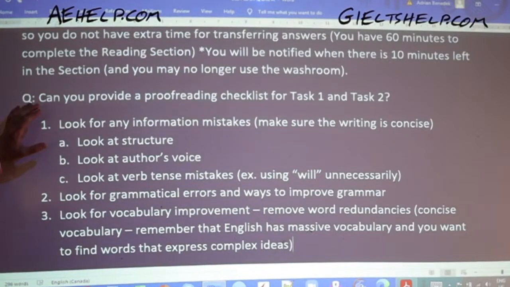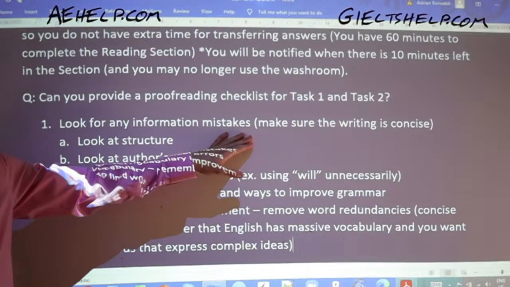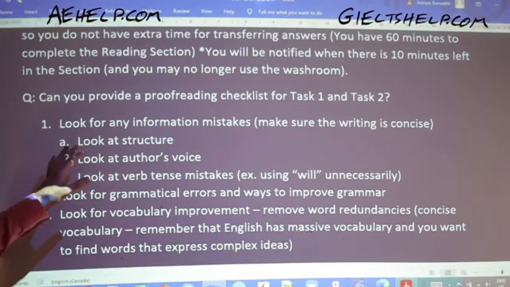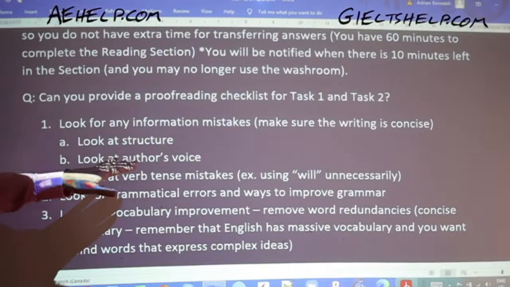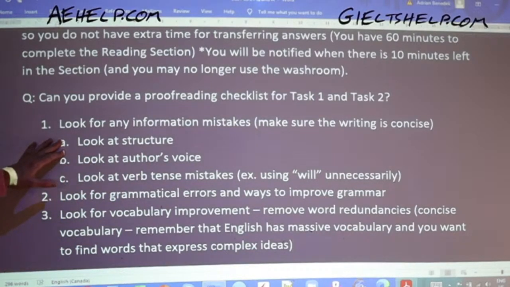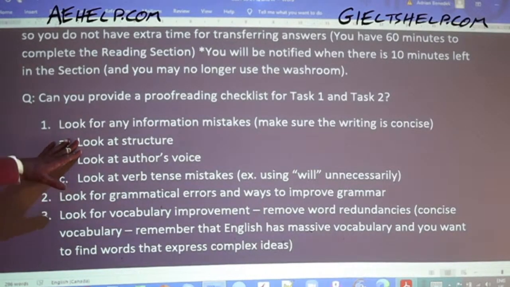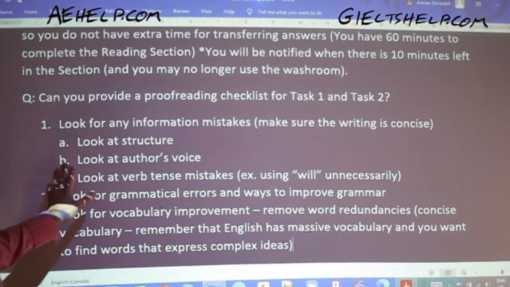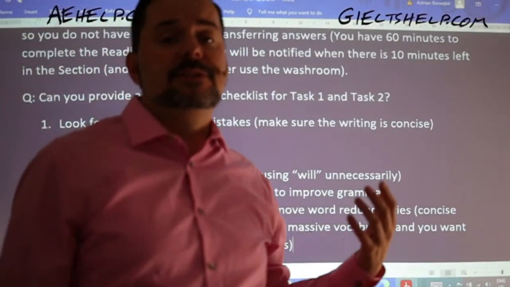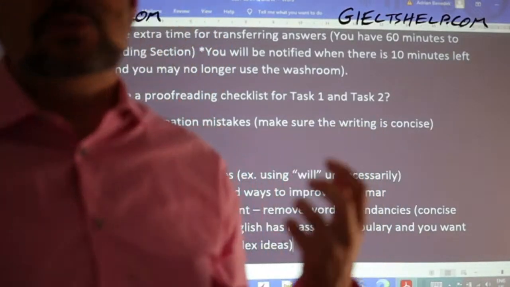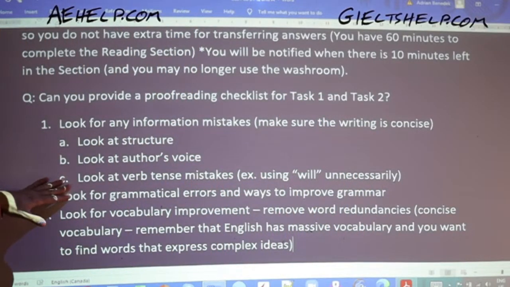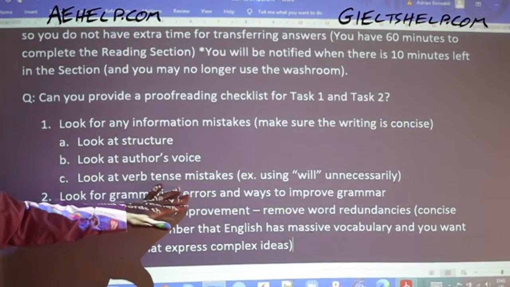So firstly, look for information mistakes. Make sure the writing's concise so you don't have extra unnecessary words. Look at the structure. Make sure that you have the right format: introduction, hook, background, thesis. Look at the author's voice. Make sure that you're not using "you", or that if it's a first person voice like we did this week, then we can see that in body 1, body 2. Look at the verb tense mistakes.